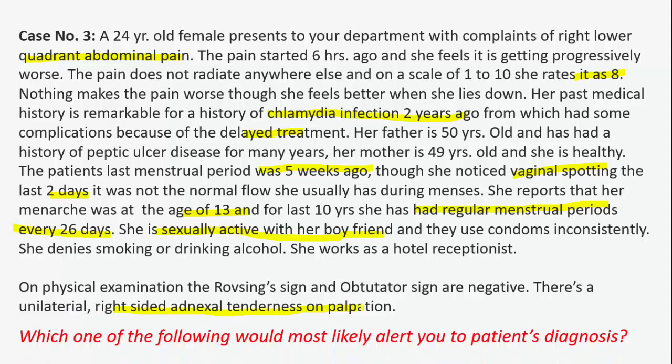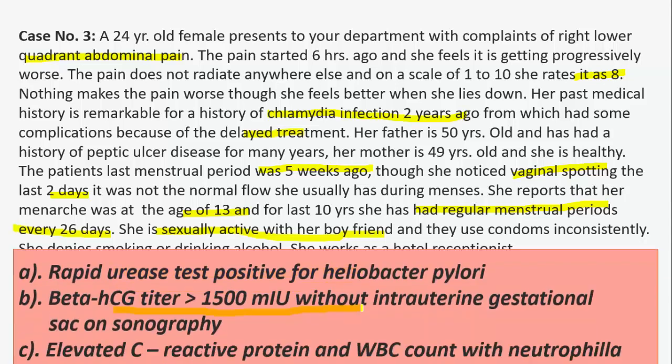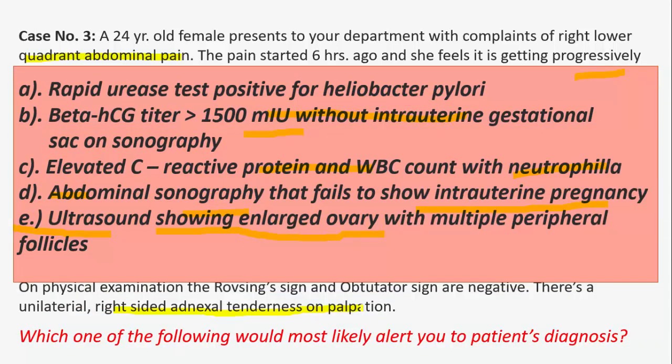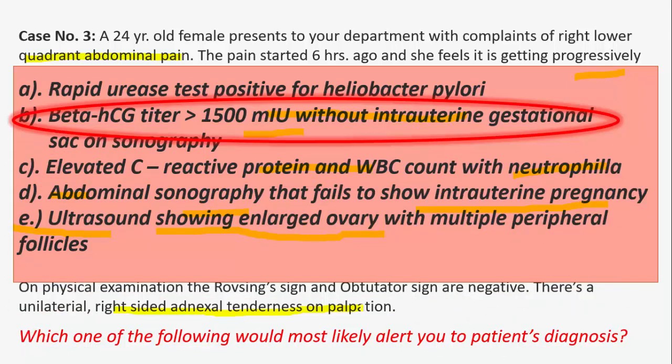Which of the following would most likely point to the patient's diagnosis? So we see all the features are going towards ectopic. If beta HCG titers are more than 1500 without an intrauterine gestational sac, if we do an ultrasound of this patient and the beta HCG on lab test is more than the value of a non-pregnant woman, and we see on ultrasound that there is no intrauterine gestational sac, it confirms our diagnosis of ectopic.